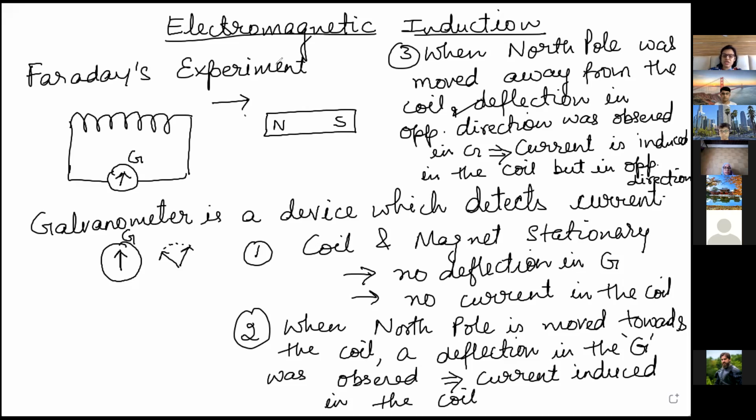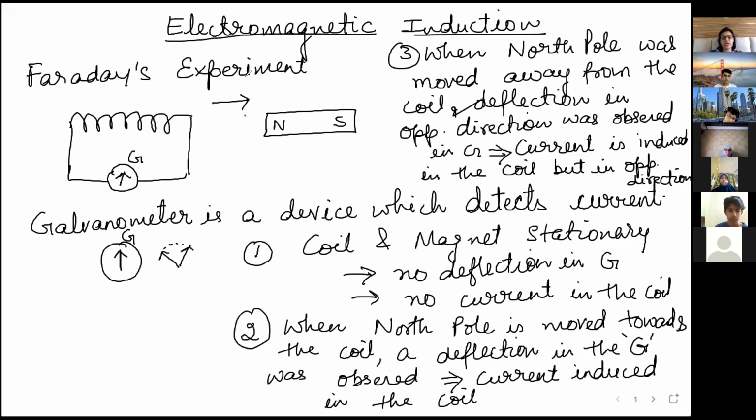Okay, remember, questions are sometimes asked in MCQ about whether the current will be there in the circuit or not when this magnet enters the coil. So current will be induced, you will say, or deflection will be there in the galvanometer. So what he inferred from this is that whenever there is relative motion between the magnet and the coil, electric current is induced or observed in the coil. And when there was no relative motion between these two, means these two are stationary, that means no current is induced.